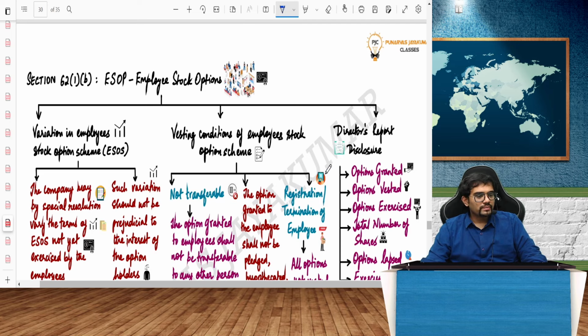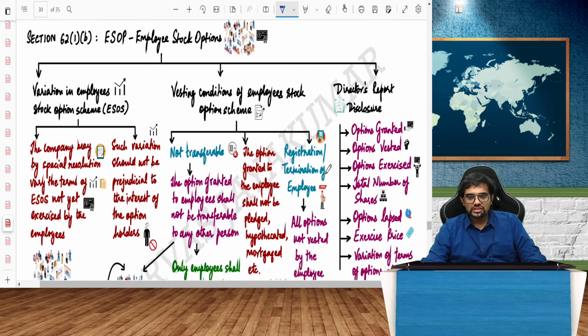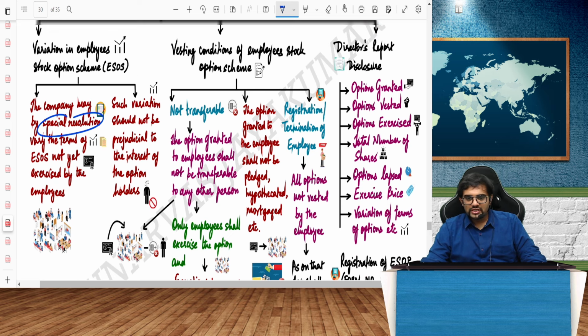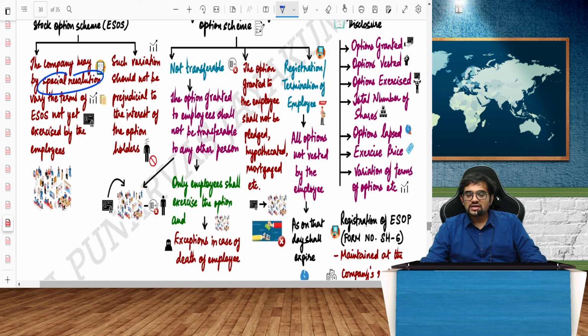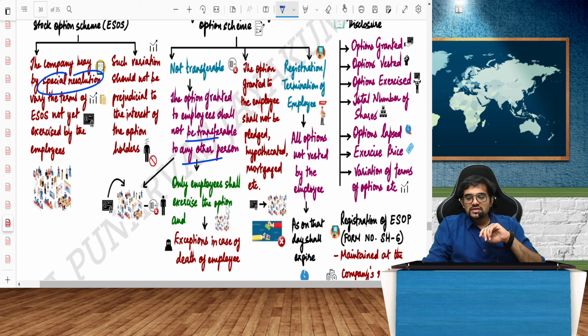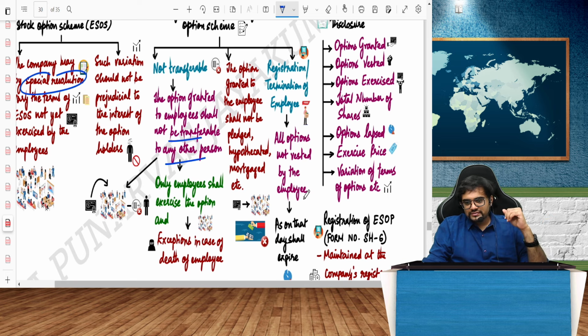Next, coming to ESOP, employee stock options. If the company by a special resolution varies the terms of the employee stock option scheme, such variation should be well within the limits. If it is not, it should be in the interest of the shareholders only. Now, the options granted shall not be transferred to any other person. If I give you an ESOP, it is only to you. You cannot transfer it to somebody else. Only in some cases, for example, death of the employee, can it be transferred. It cannot be pledged, hypothecated or mortgaged.